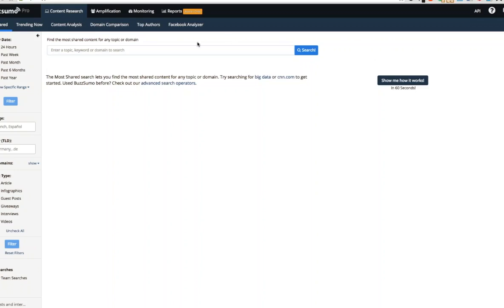Let's get started. BuzzSumo is divided into three main sections. The first is content research, then we have amplification and monitoring. The tool is designed to help content marketers, publishers, and PR firms with those specific areas of their workflow. And in each section, there's a little bit of a different methodology that we use to gather the data and also to present it. So let me go ahead and get started with trending.